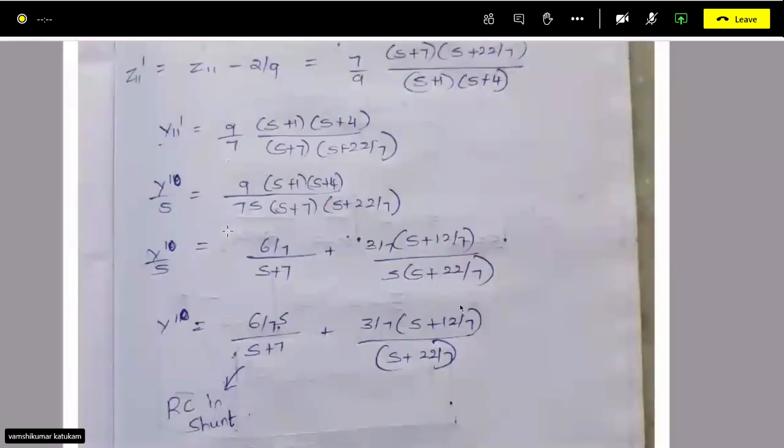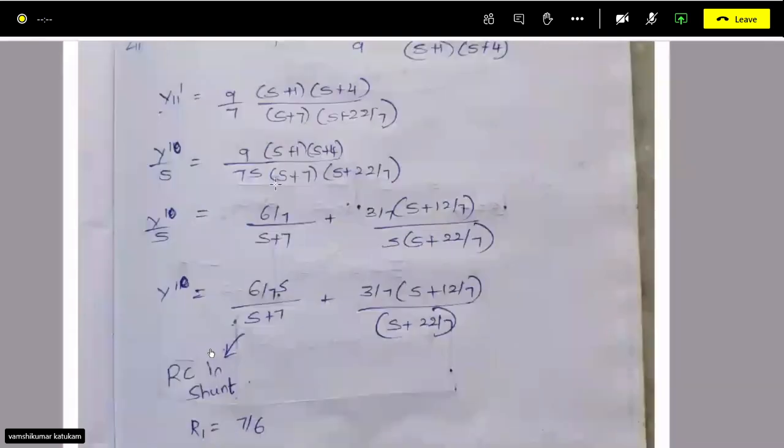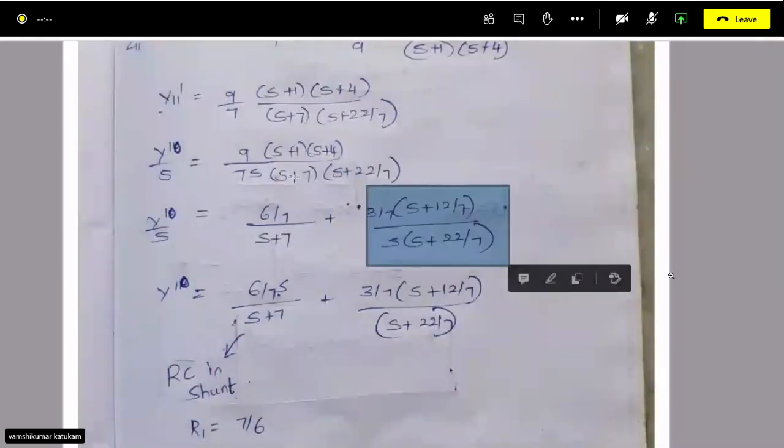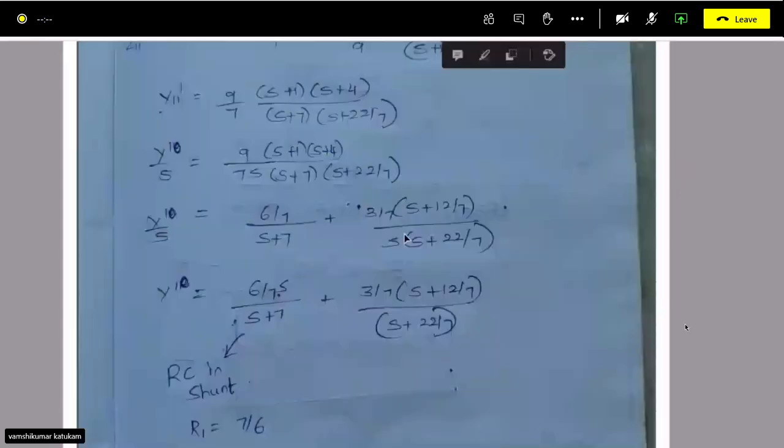For the Foster 2 method, divide by s on both sides and take the partial fraction. You have to separate out the transfer function zero, that is s plus 7, and the remaining things, you will be left with s and s plus 22 by 7. Partial fraction, just substitute the constant and obtain the residues. These are your residues.